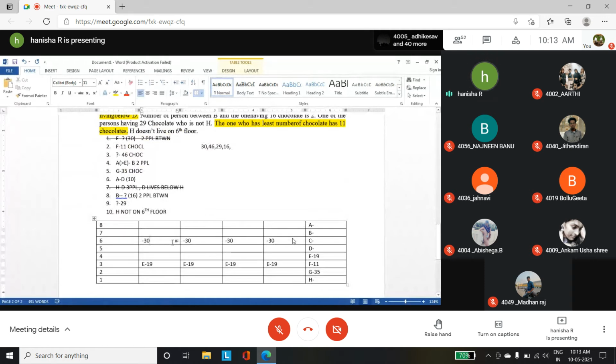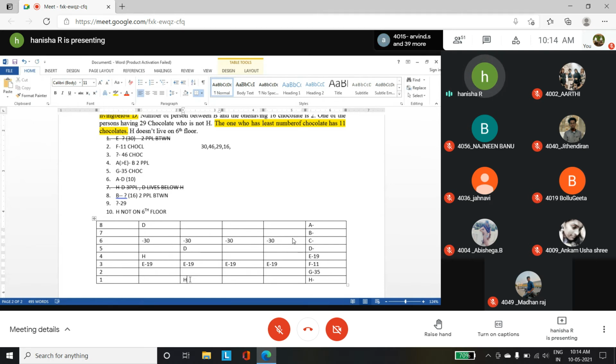So between D and H, you have 3 people. If I mark D over here, 1, 2, and 3, you should have H over here, but there is already E. So D will not come in this position. Similarly, if you have D over here, 1, 2, and 3, you have H. So these are the 2 possible cases for D and H. We don't know how many chocolates they have.